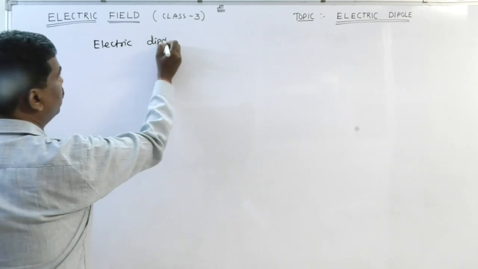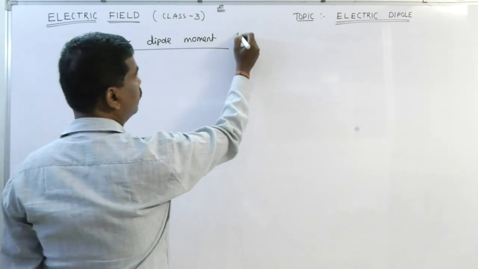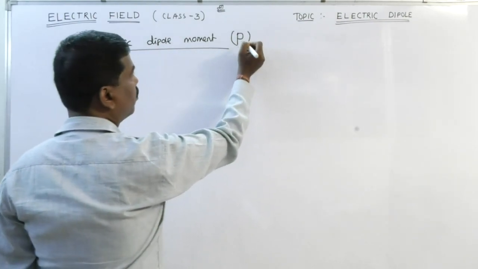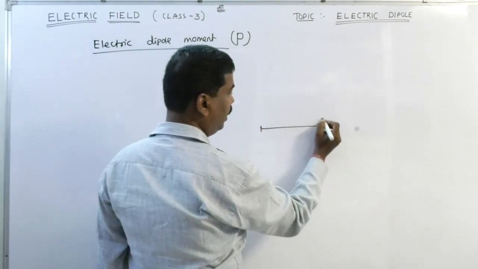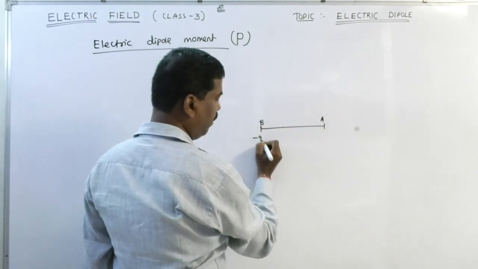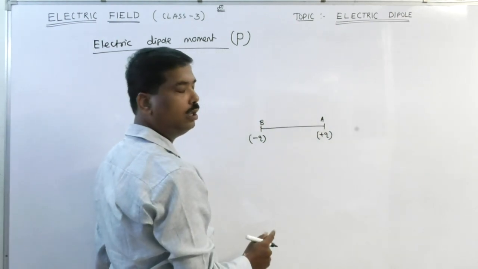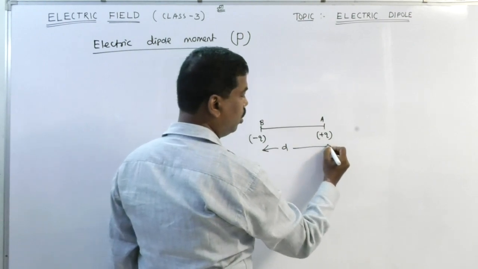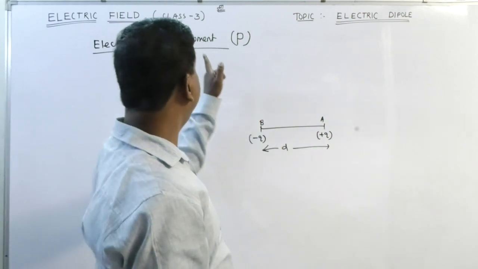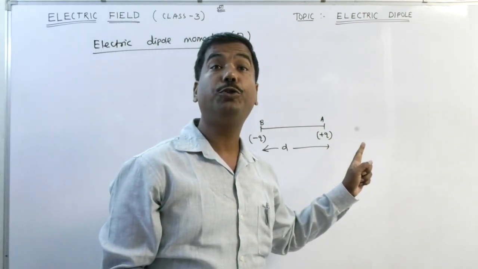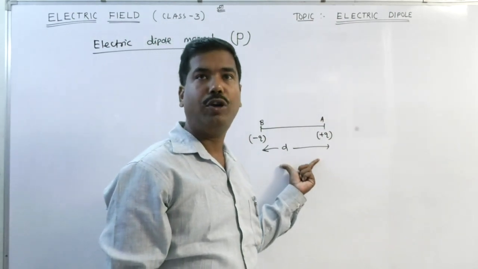Electric dipole moment. What is an electric dipole moment? I have taken AB as an electric dipole. The minus Q charge is situated at B, while the plus Q charge is situated at A. The distance between them is called the dipole length, and let it be D. Then the electric dipole moment can be defined as the product of the magnitude of either one charge, any one charge, and their distance of separation, or the dipole length.